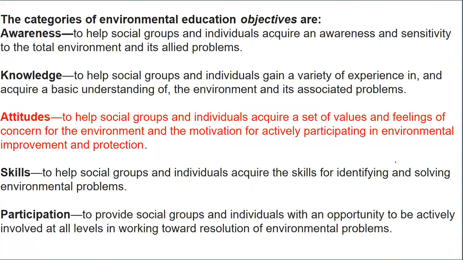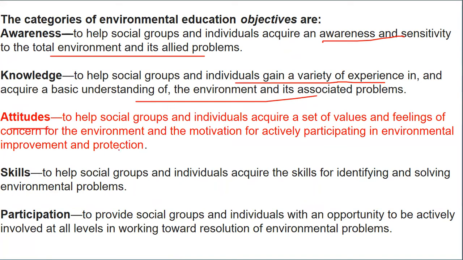And we brought up a concept of environmental education, which has various objectives: awareness, knowledge, attitude, skills, and participation. Awareness means you need to be aware of the total environment and its problems. Knowledge is a variety of experience and understanding of the environment and its problems. Attitude is a set of values and feelings which helps in participating in protection and implementation strategies. Skills are used for identifying and solving environmental problems. Participation is active involvement.